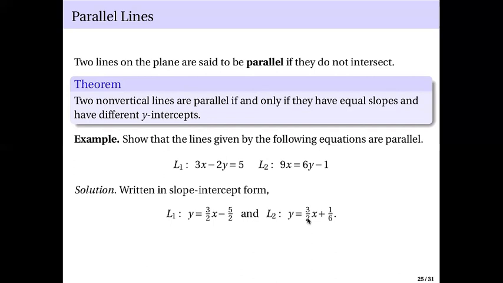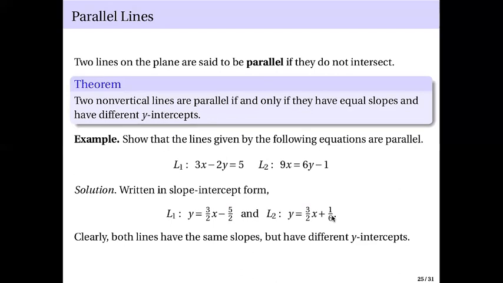Same slope. The y-intercept here, it's negative 5 halves. In here, the y-intercept, it's 1 over 6. Different y-intercepts. Both lines have the same slopes, but have different y-intercepts. And therefore, they are parallel.